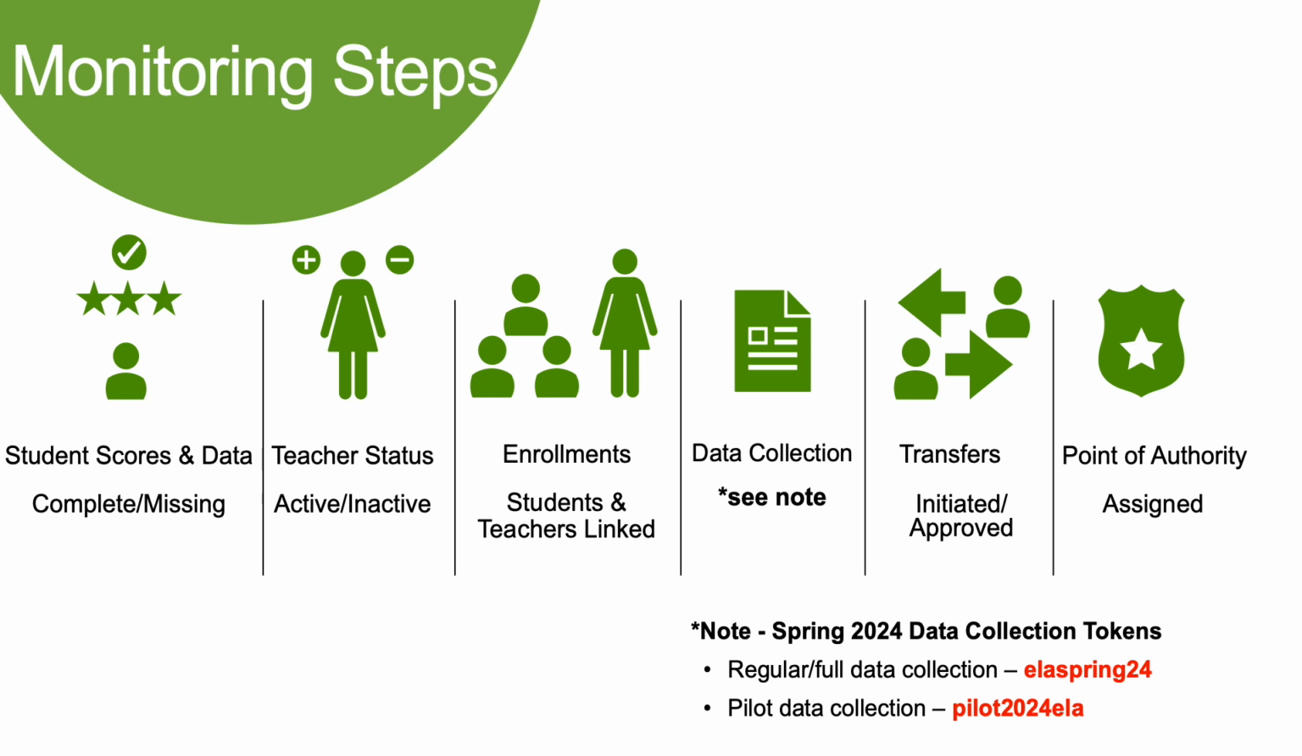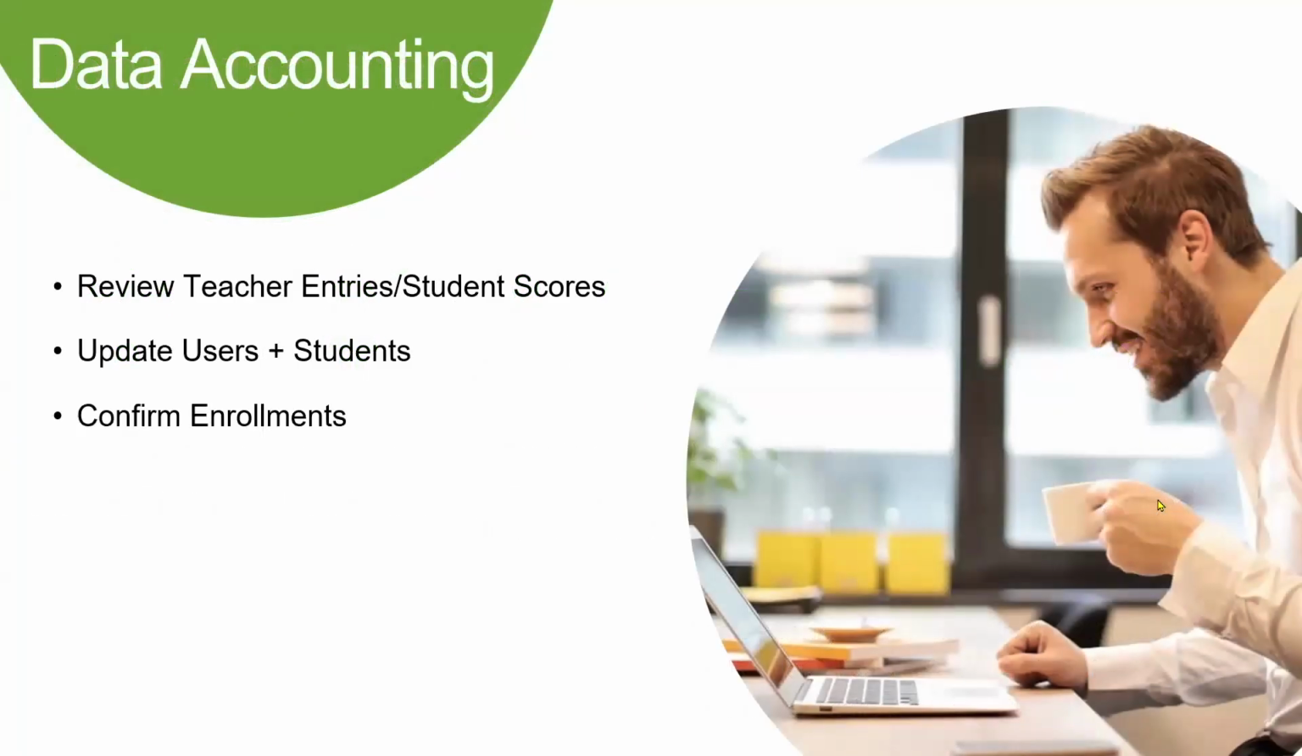and assigned appropriately. We're going to start first with data accounting. The first one here is review teacher entries and student scores. As a data manager, you are going to want to ensure your teachers have entered all the scores for their students. And you can monitor that by generating an SKB Ratings Report. The SKB Ratings Report, we will be going through that today, but it is going to show you all the students, who they're attached to, and what scores have been entered thus far for the specific SKB items.